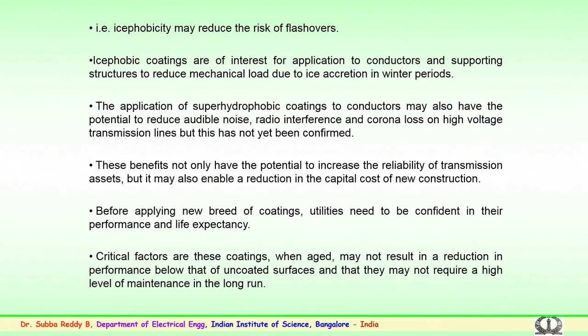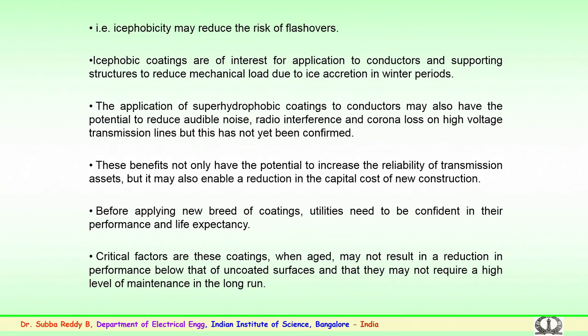So, before applying any new type of coatings, utilities or the power transmission companies need to be confident in their performance and their life expectancy. Directly going in for coating without knowing the performance may not be the right approach. So, prior information and aging characteristics of the coatings have to be studied before they are implemented in the field conditions.